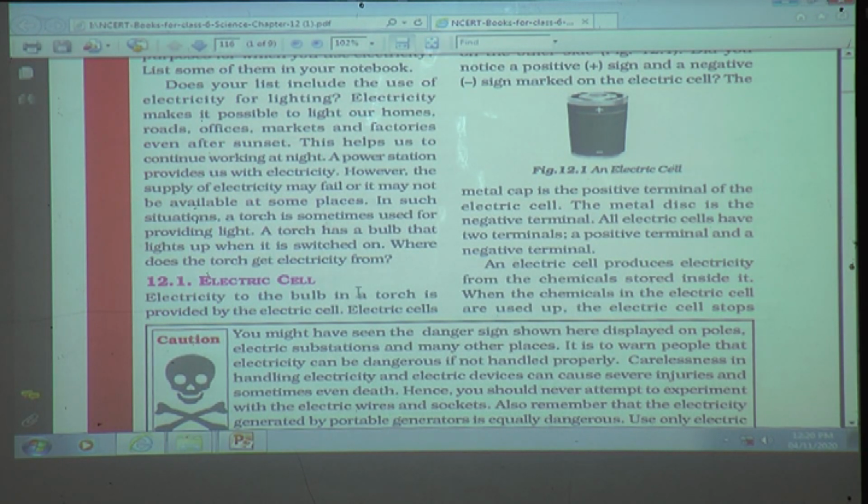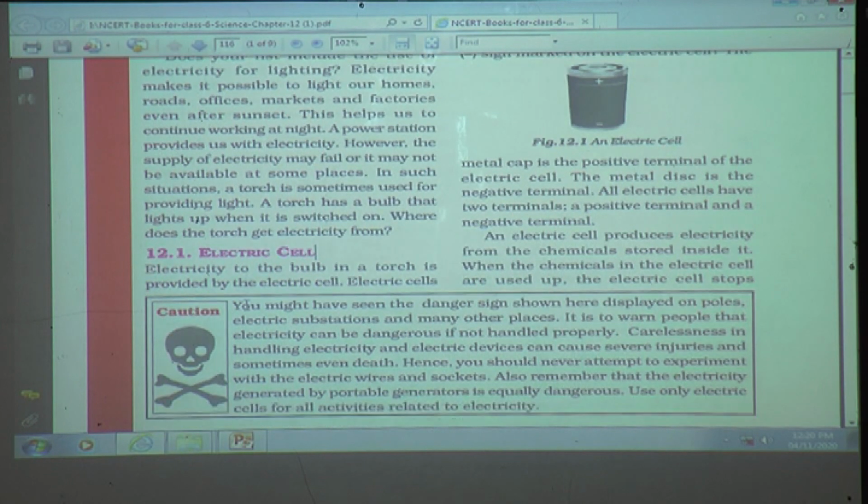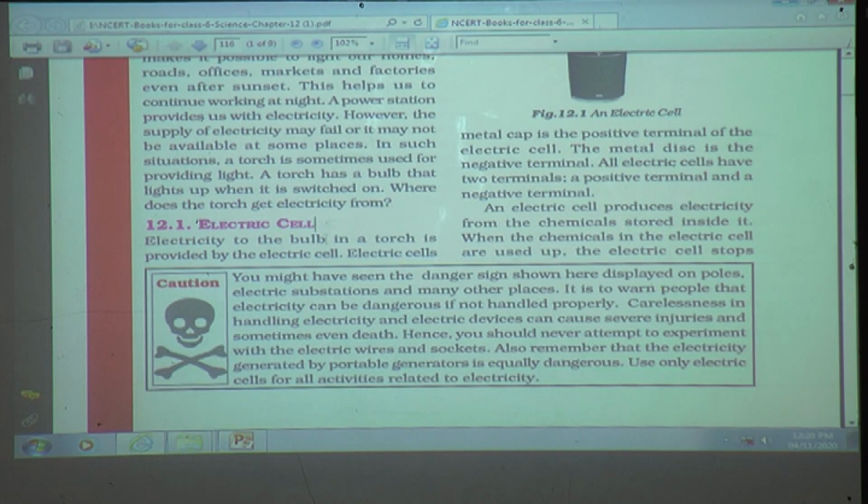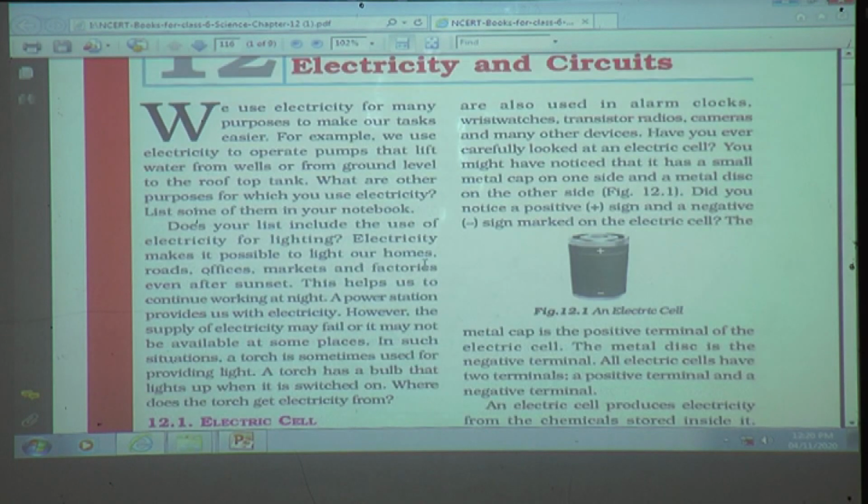So see here, students, electric cell. Electricity to the bulb in a torch is provided by the electric cell. Electric cells are also used in alarm clocks. So where do we use electric cells, students? In alarm clocks, wristwatches, transistor radios, cameras and many other devices.